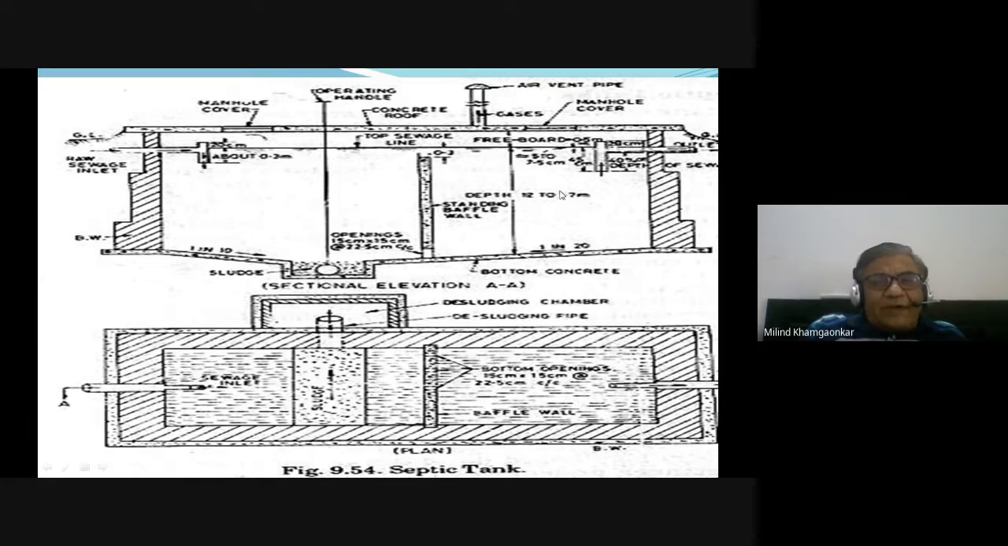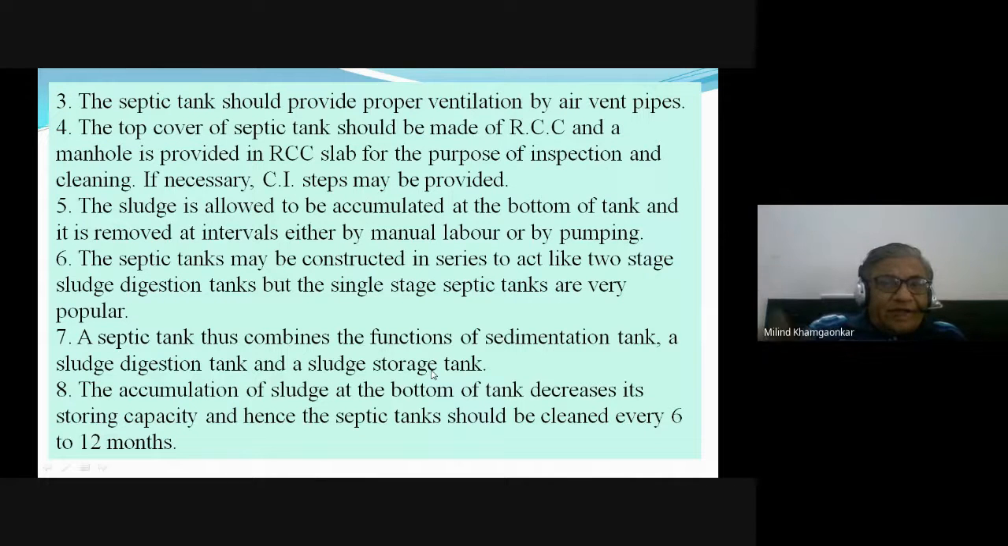Again remaining parts are the same. The outlet pipe is below the top level of the sewage, and the rest is the soak pit, etc. Air vent pipe, and two manholes are there. Okay, so this is the bottom opening in plan. It is shown here. Again, a different type of septic tank.